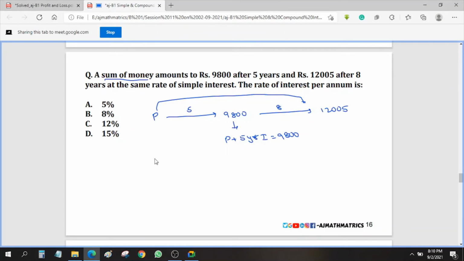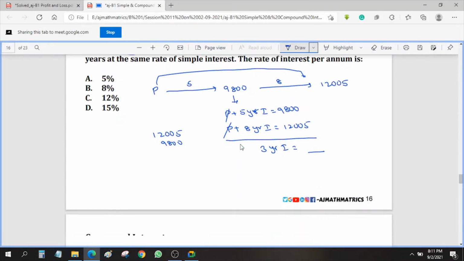And if you clearly observe the difference between 12,005 and 9,800, or else you can directly write it as 8-year interest. 8-year interest will be 12,005. Okay, so if you solve, these two principals will get cancelled, and if you subtract, you will get 3-year interest here. 3-year interest is what? 12,000 minus 9,800. Here you will get some value. So that value will be what? The 3-year interest. From that you will get the 1-year rate of interest, which will be your answer. So hope I am clear with this point. This is anyhow a very easy question.